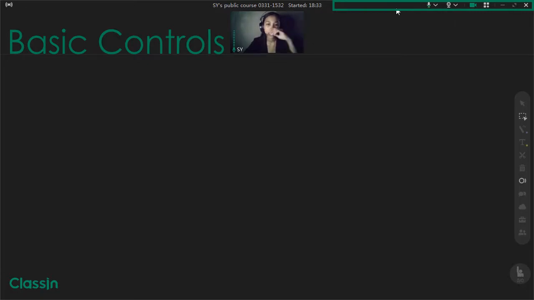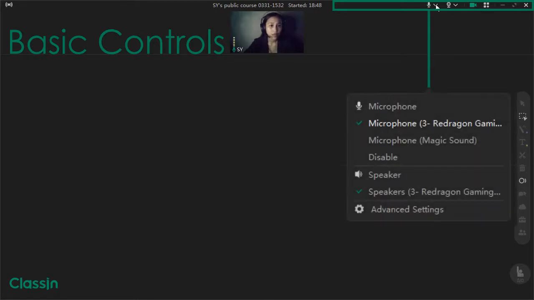Like any other application, we have the close button, the maximize button, and the minimize button. But in Classin, these buttons are included. We have the microphone button here, wherein you can adjust the settings of your mic and identify which type of mic you will use if you have options. So we're going to click that. You can see that I have options here. I can use this mic. I'm using this mic, or I can use this mic, and so on.